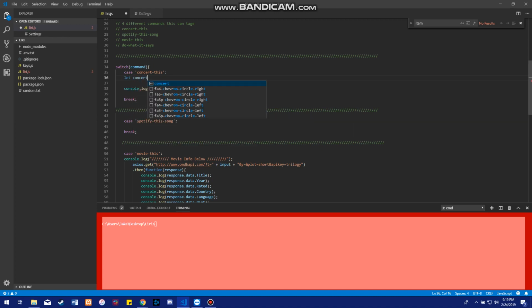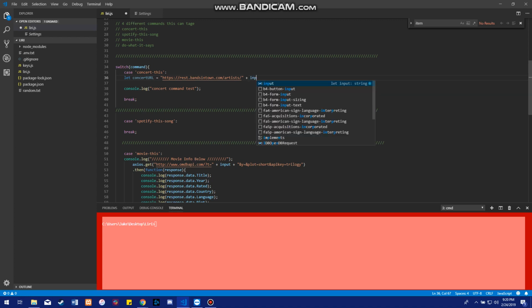Let concert URL equals, and you can get this off the Bands in Town API documentation, but just for video purposes, we're just going to type it out by hand. https://rest.bandsintown.com/artists/. Can't type today. Artists. Yep. Slash.